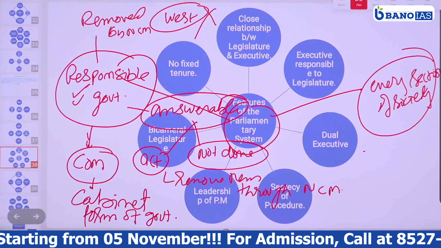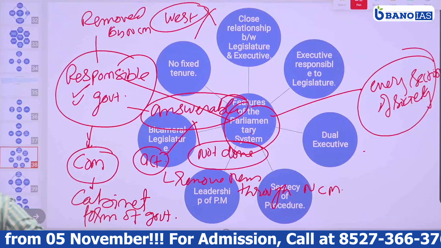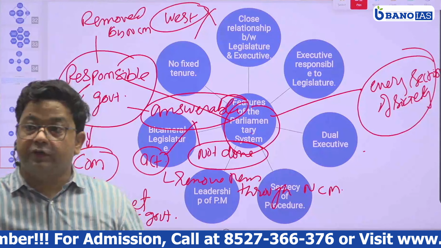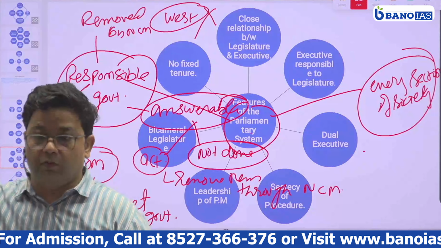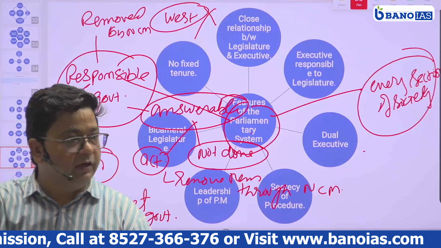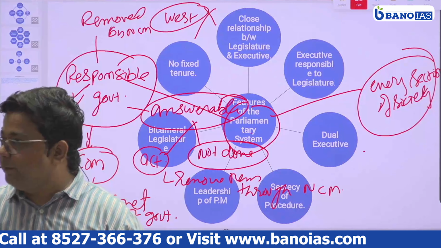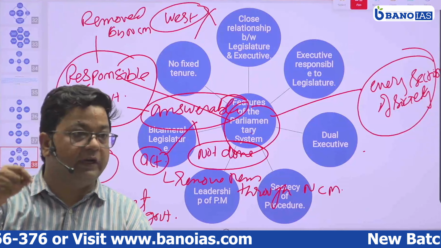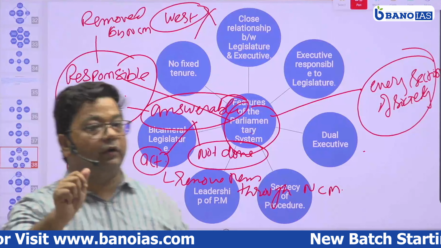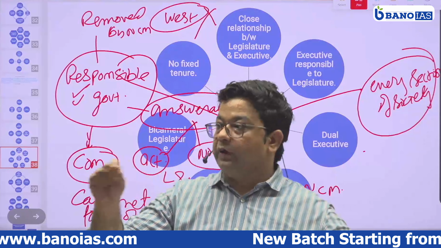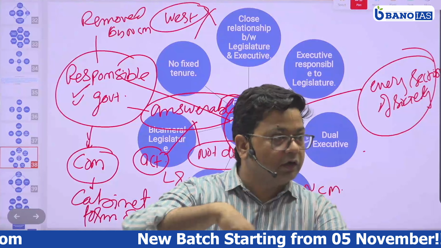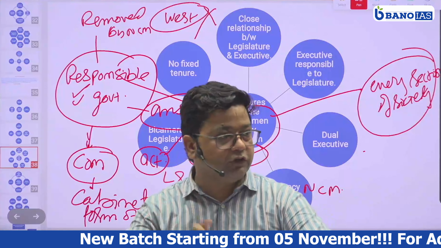Because the government requires a majority in the house to form a government. Right? For that majority, it needs to win the majority of seats in the parliament. For that it needs to give importance to every section and listen to them, then only can the candidate win from all constituencies or the majority of the constituencies.